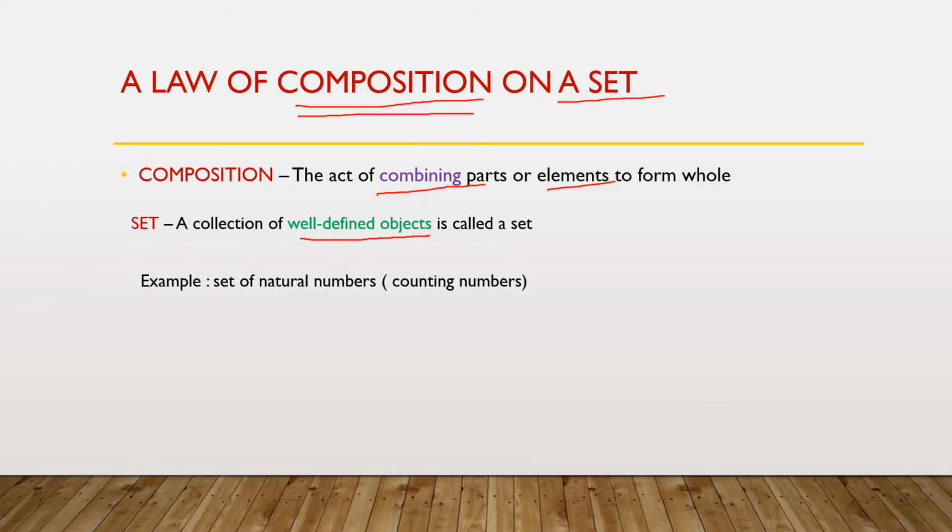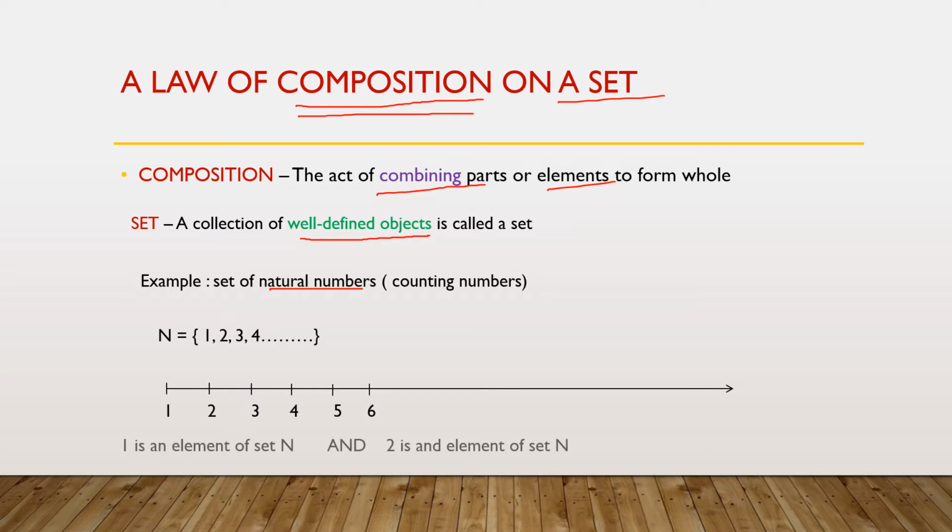Let us consider one example, the set of natural numbers. Natural numbers are nothing but counting numbers, which are well defined objects. It is denoted by a capital letter N, and the numbers are 1, 2, 3, 4, and so on.